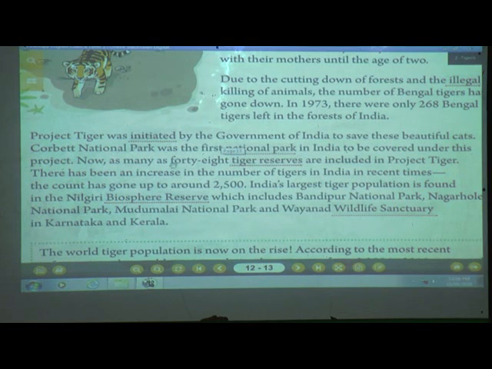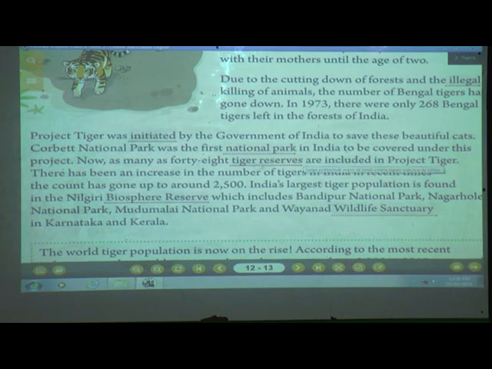Now, as many as 48 tiger reserves are included in Project Tiger. How many tiger reserves are included? 48. Now, what do you mean by tiger reserves? Means large protected areas of land where tigers can live in safety.